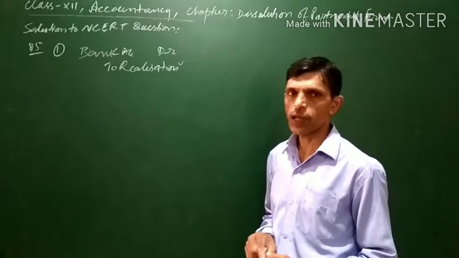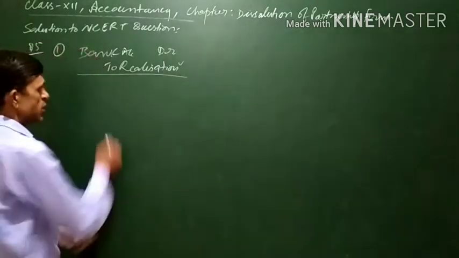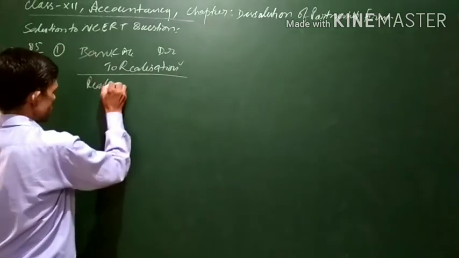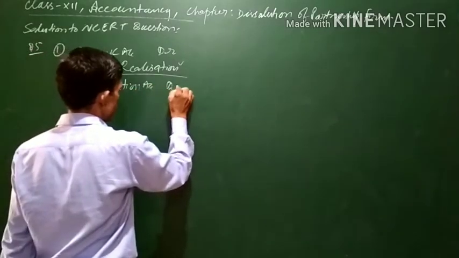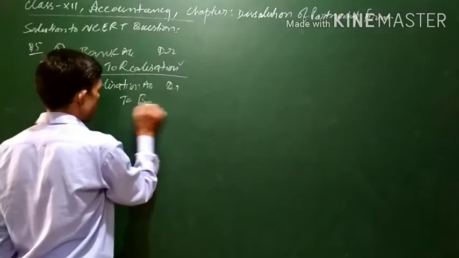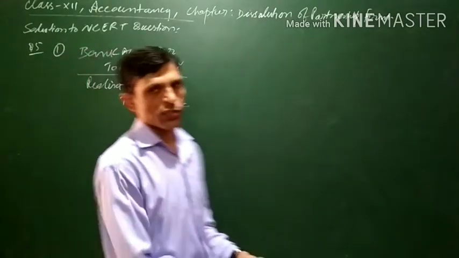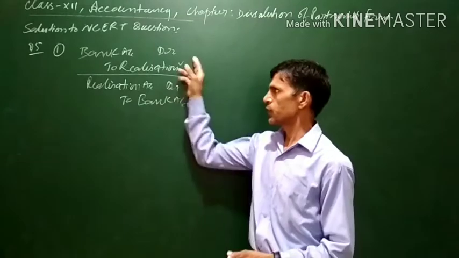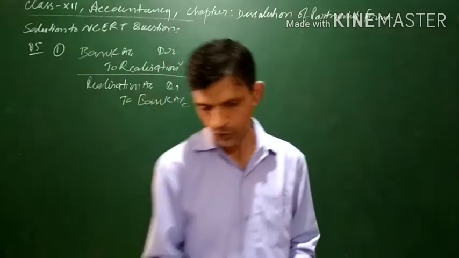Similarly, for payment of liabilities, the realization account will be debited, because it is an expense for the business. Realization account debit to bank, or you can also write to cash account. This is for realization of assets and liabilities. Next is question number 2.